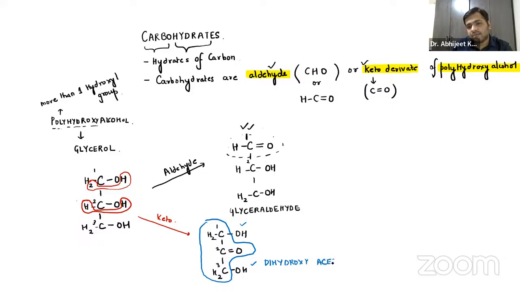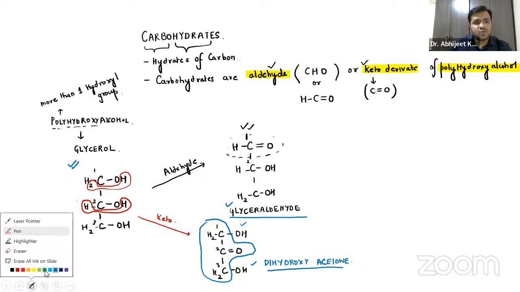That is something you have to remember: carbohydrates are aldehyde, the very simplest one which I formed, glyceraldehyde, or keto, that is the dihydroxy acetone group, of these polyhydroxy alcohols.